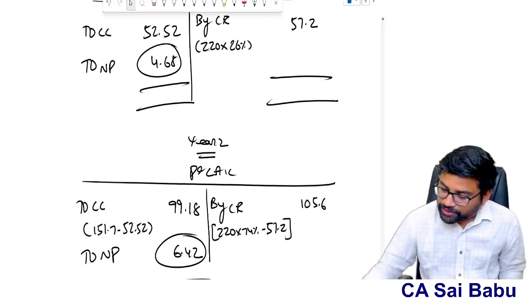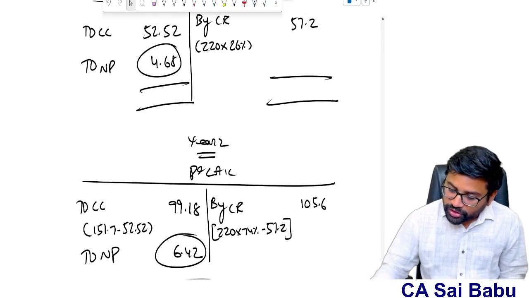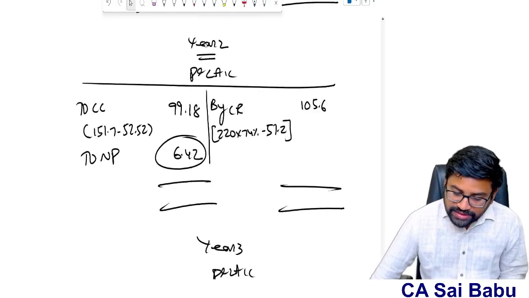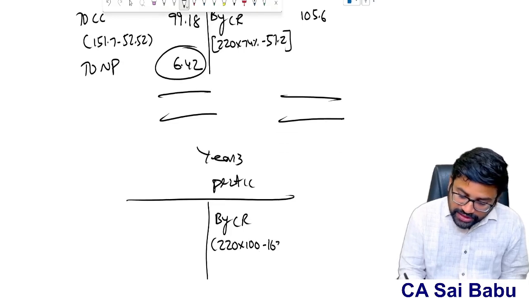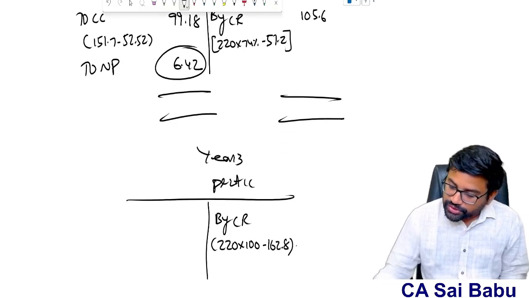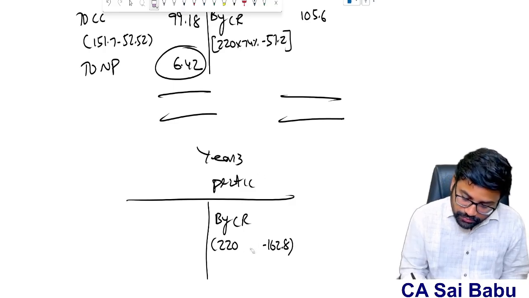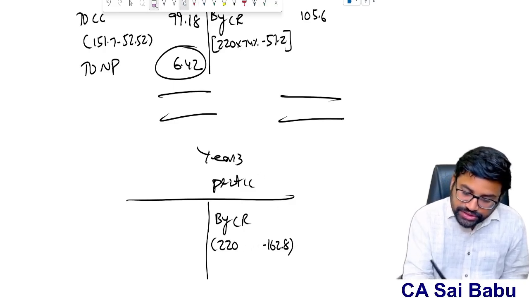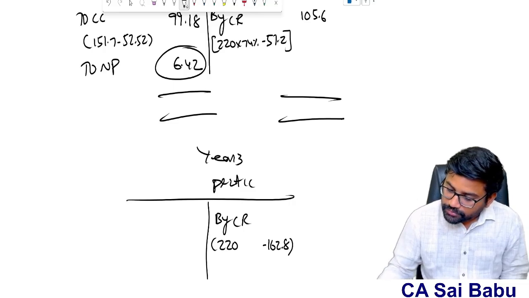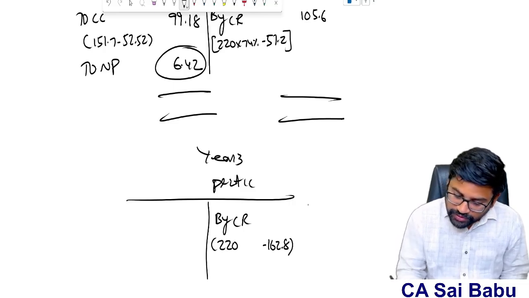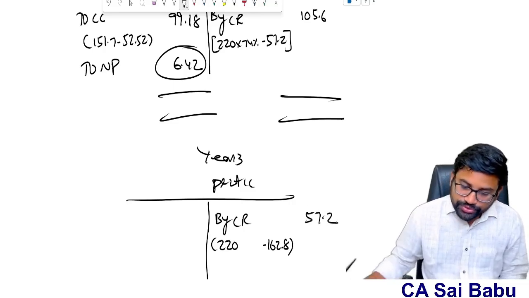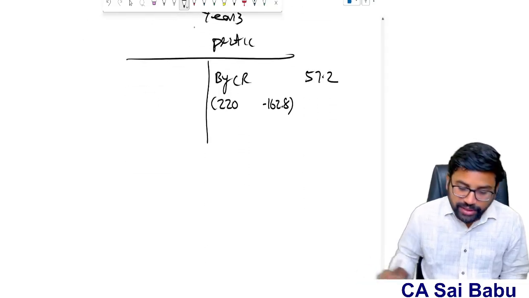First year 57.2, second year 105.6. So in total 162.8 we recognized, 74%. So 220 minus 162.8 will be 57.2. This is the revenue to be recognized in the third year.